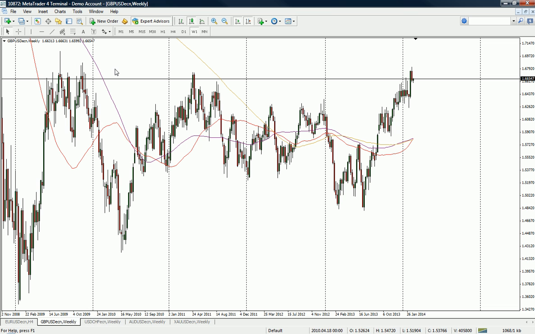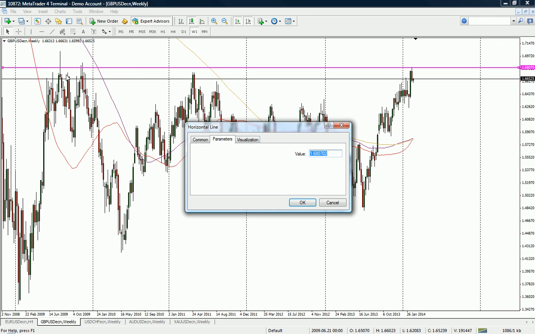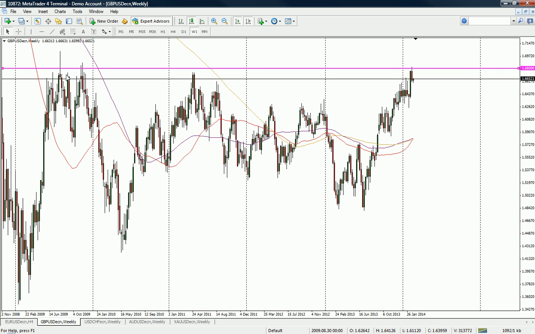Okay, let's have a look at the cable. Cable, really interesting chart we spoke about last week. These highs around here, so we're talking about the 1.68s. 1.68 is a key line in the sand in terms of this cable.